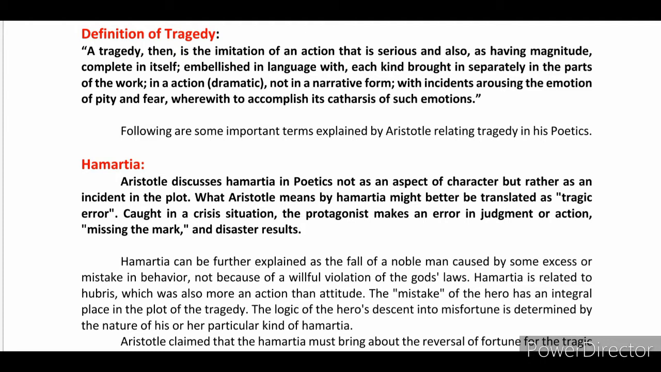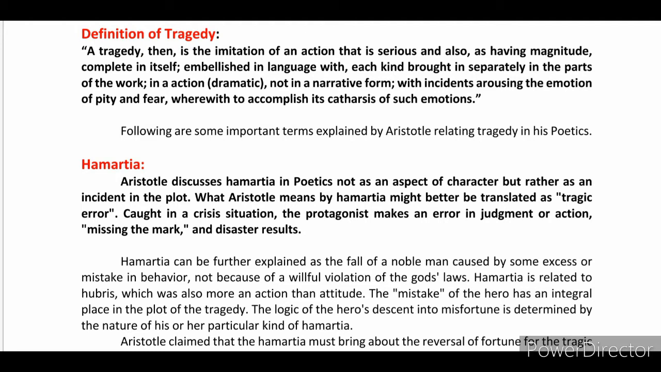Caught in a crisis situation, the protagonist makes an error in judgment or action, missing the mark, and disaster results. So the character, particularly the protagonist, makes some error of judgment and misses the mark, and as a result he faces a calamity or catastrophe at the end. So hamartia can be exemplified in different ways.